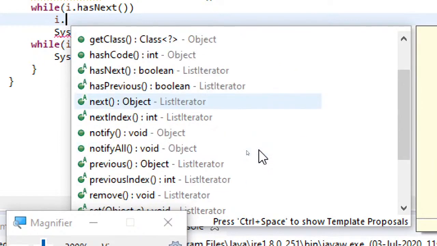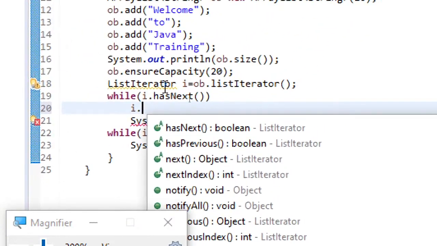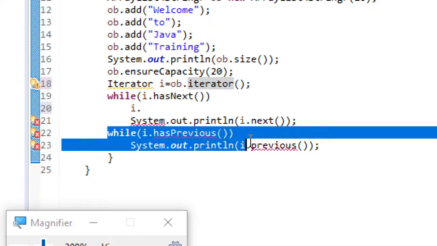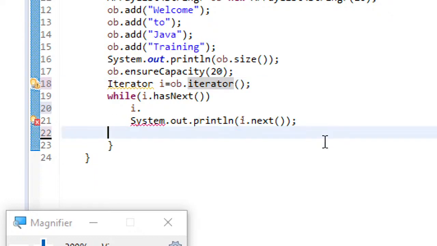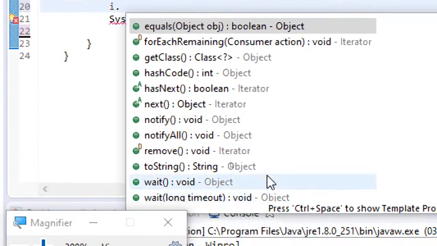I think this is for ListIterator. If you use Iterator, you can find more. Let me use it. Now you can see the different methods you have with Iterator.